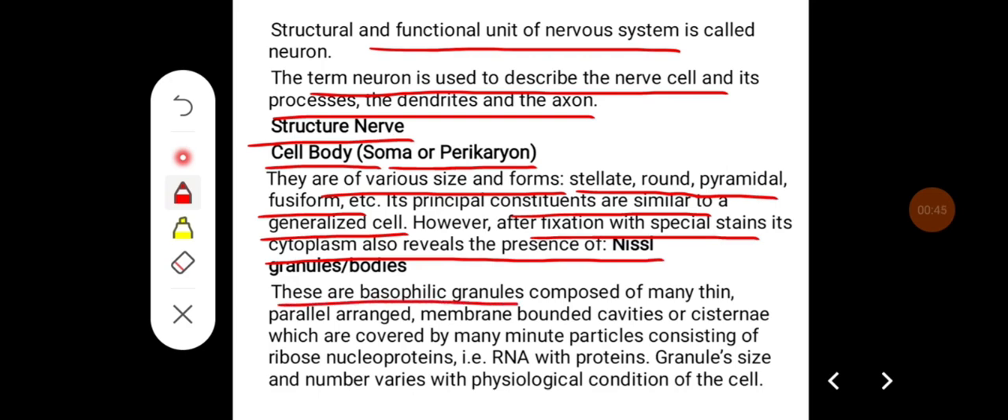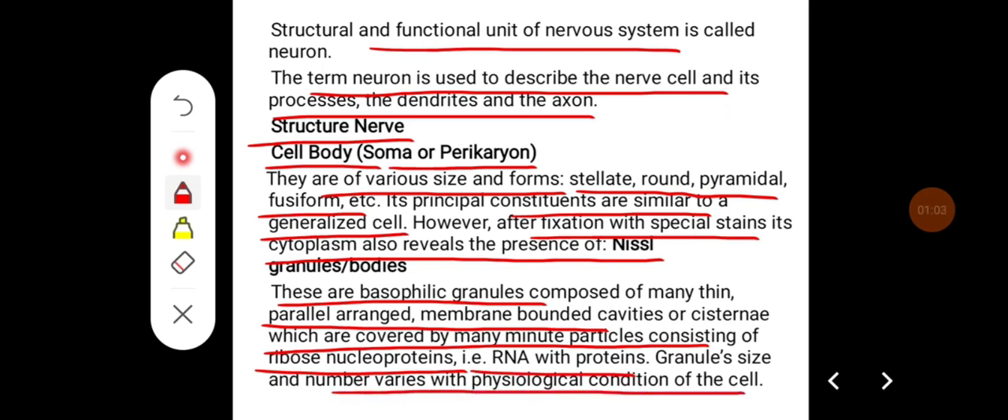These are basophilic granules composed of many thin, parallel arranged membrane-bounded cavities or cisterns, which are covered by many minute particles consisting of ribonucleoproteins, that is RNA, with proteins. Granule size and number varies with the physiological condition of the cell.